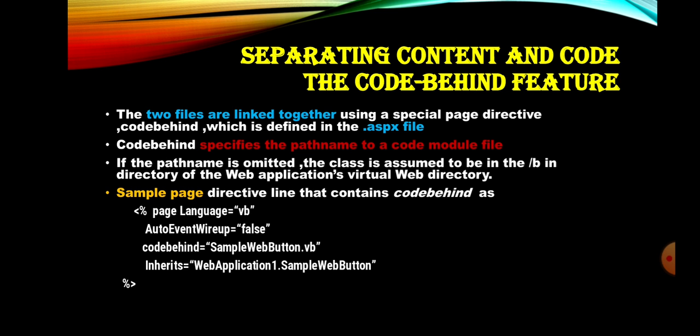Here is a simple page directive. We already saw it in the anatomy of an ASP.NET page. Page language equal to VB, AutoEventWireup equal to false, code behind equal to SampleWebButton.vb. This is the code behind. Our design page, that is the ASP.NET page, is named SampleWebButton.aspx. The code behind is SampleWebButton.vb because our web application is developed with the help of Visual Basic, which inherits the class WebApplication1.SampleWebButton.